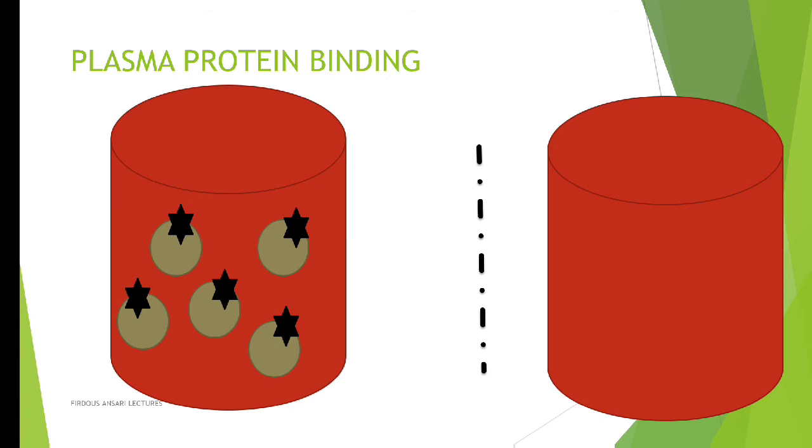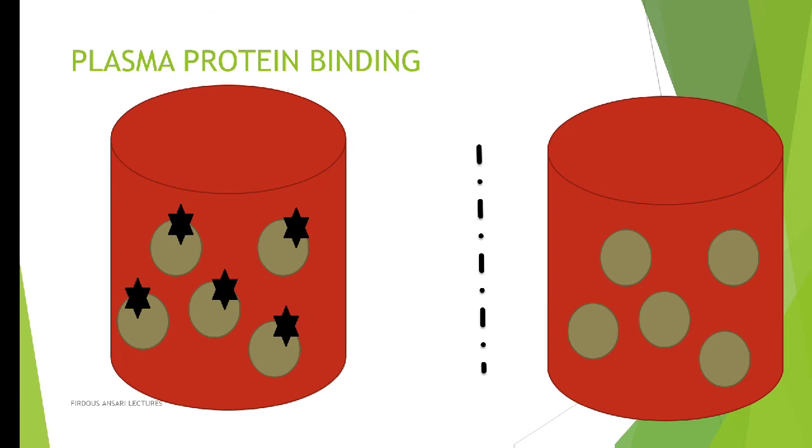Whatever dialysis we are doing, after dialysis we should put the plasma protein back into the blood circulation, because it will not cross the semipermeable membrane. The plasma protein will never cross the semipermeable membrane, and we cannot throw the plasma proteins away as such. Plasma protein is required for a huge number of functions, so we should put the plasma protein back.